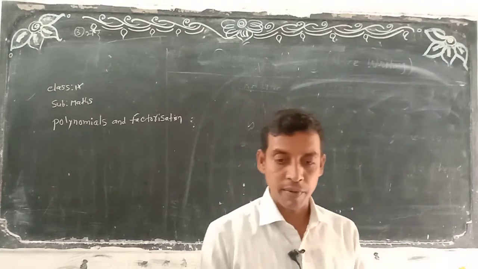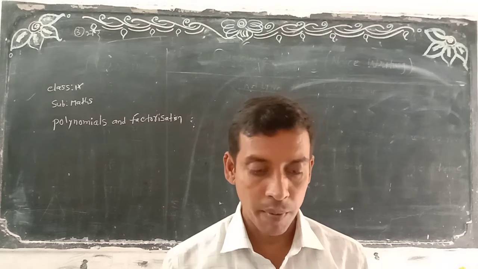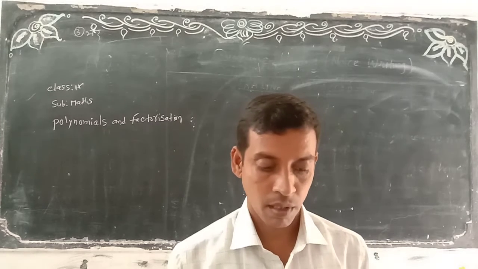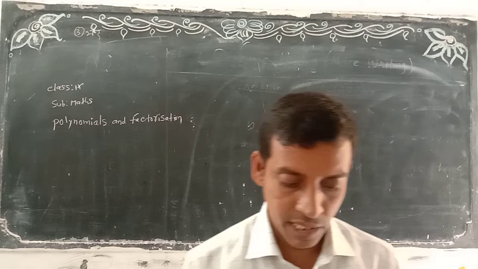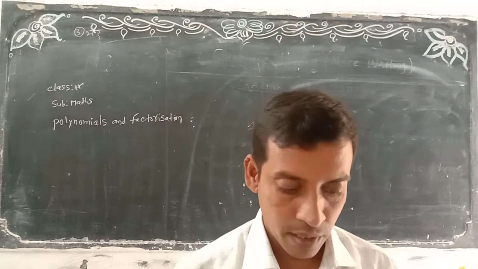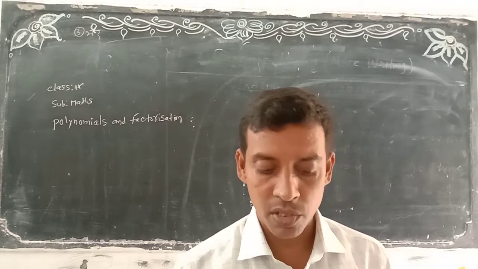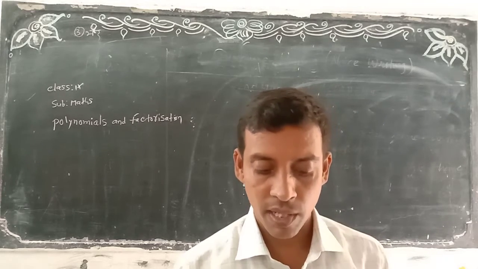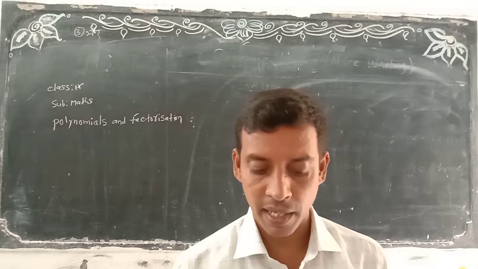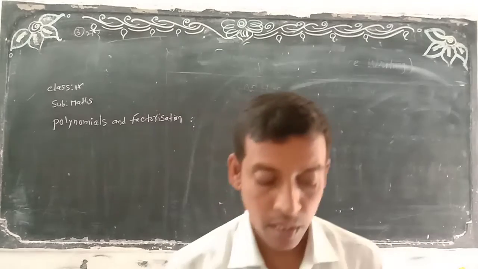Everybody open page number 27, the polynomial. Look here, the first, second, third, fourth paragraph. Algebraic expressions such as 3xy, x square plus 2x, x cube minus x square plus 4x plus 3, pi r square, ax plus b, etc. are called polynomials.